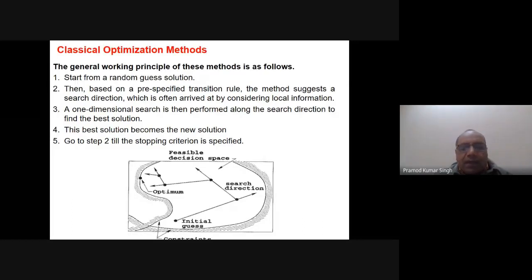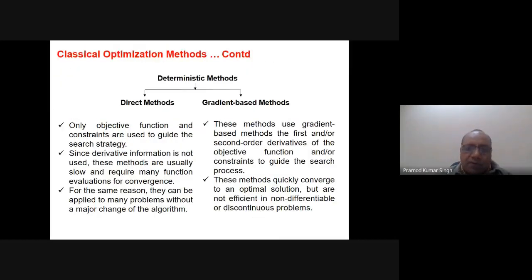Then we come here and again apply the transition rule. In the next iteration, suppose we come here, and in the next iteration, we come here. In the iterative process, by using the fixed transition rules, we will somehow come to this solution, if it is possible for the algorithm to achieve it. The classical optimization methods also start with one solution, use fixed transition rules, and are iterative in nature, because in each iteration they move towards the optimal solution. This is how the classical optimization methods work.